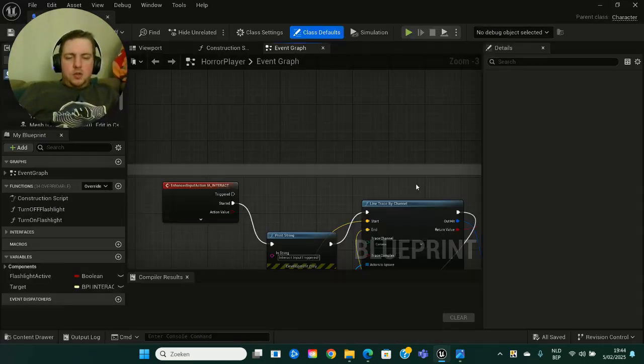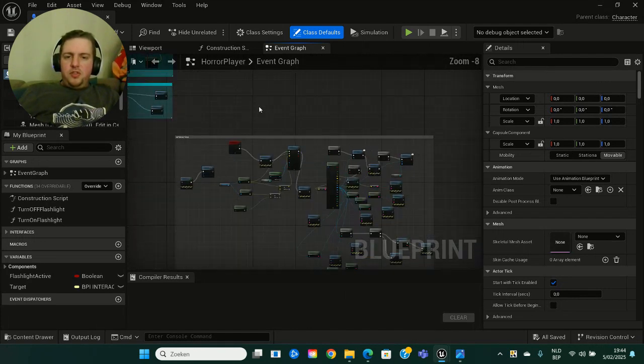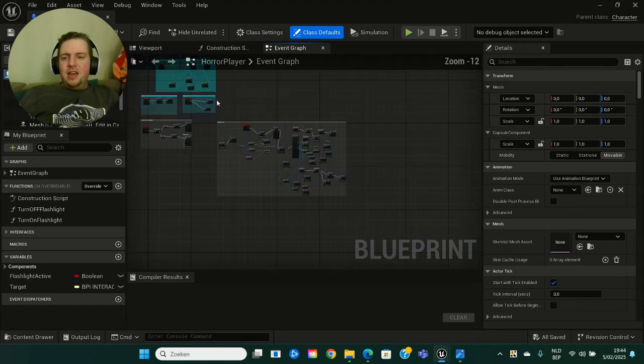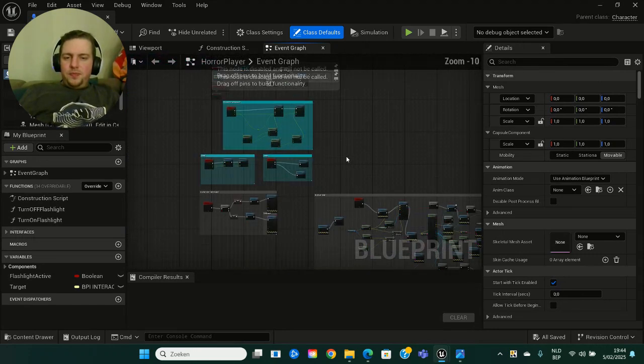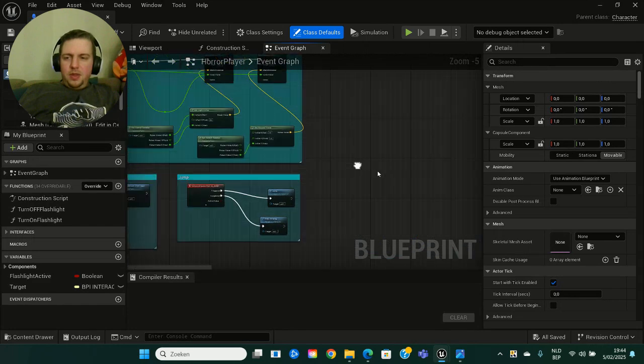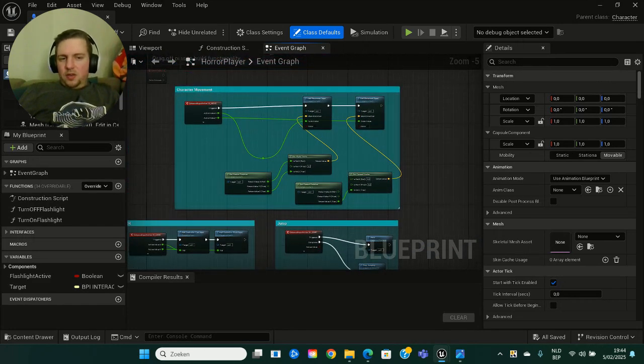Anyway, so I showed you guys the HorrorPlayer controller, and this actually is the HorrorPlayer event graph, and it looks really, really complicated, but I'm just gonna go and show you guys some stuff. So, anyways, let's just take a look towards the left, because on the left we have all of our objects that I have right now.